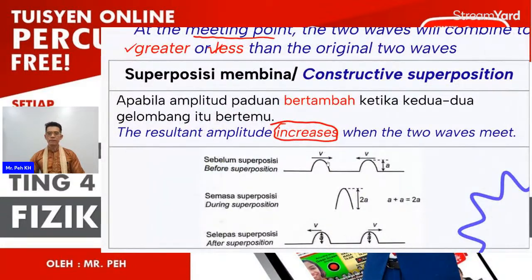Okay, so you can see before that, we have two coherent sources going to overlap each other. The first goes to the right, and the second goes to the left. So during the superposition, they will overlap each other. The new amplitude will be positive, for the crest will be positive. So A plus A will be 2A. So you see the amplitude has doubled. Then after the superposition, the respective crests will continue moving in opposite directions.